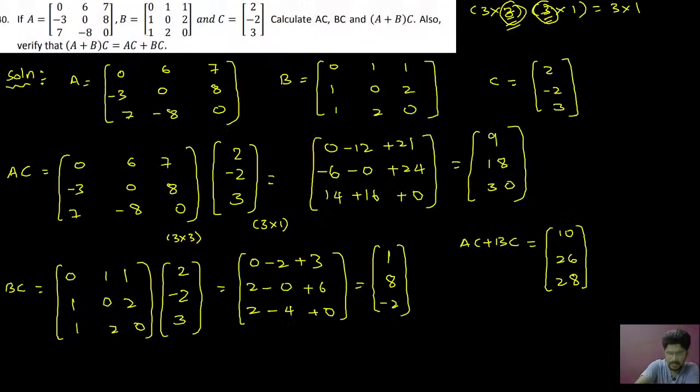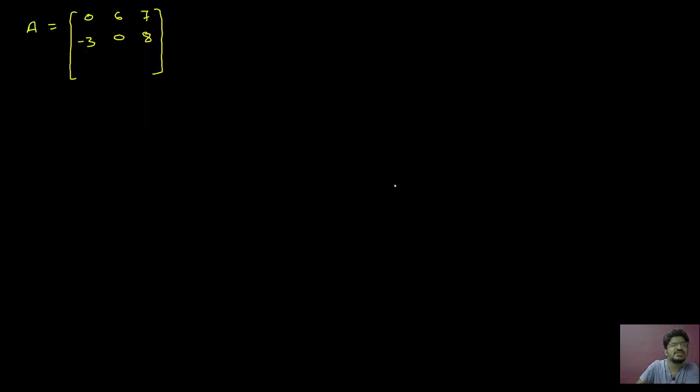0, 6, 7. Second row is minus 3, 0, 8. And third row is 7, minus 8, 0. Next, write B. What is the B matrix?